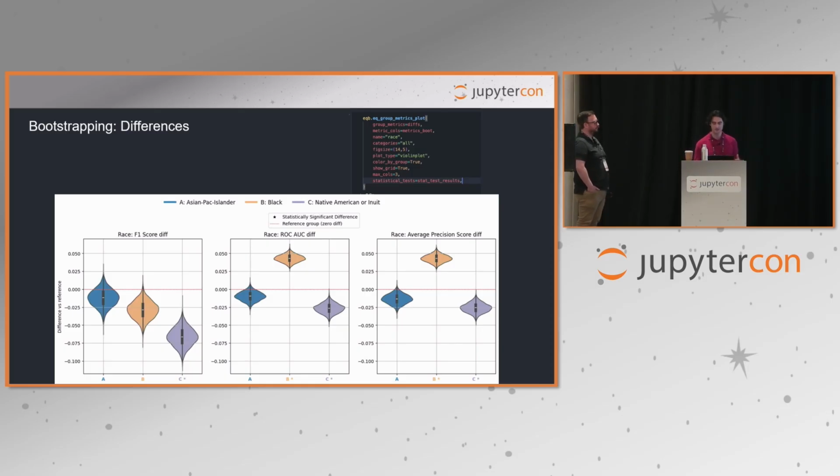And we can see that when we look across the different metrics for the Native American or Inuit subgroup, the model performs worse for ROC-AUC, average precision, and F1 score. The statistical tests have also found this to be significant, and you can see that with the stars. We can also see that the model performs better when we look at ROC-AUC and average precision for the Black race group, and this is also statistically significant.